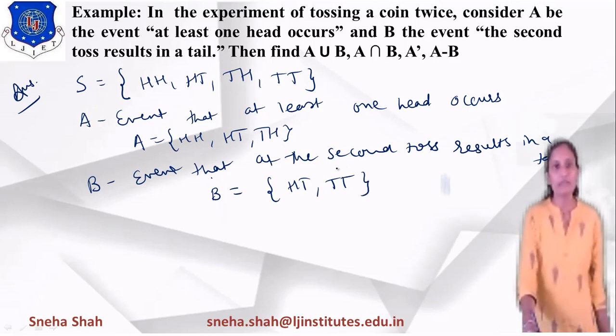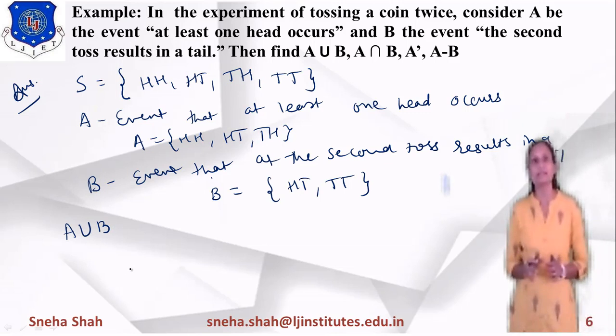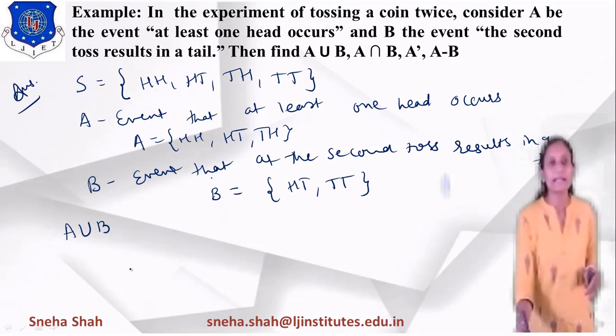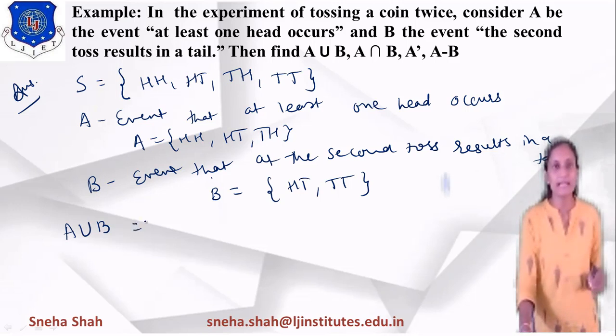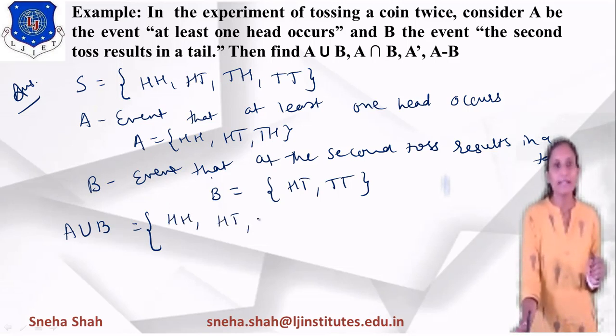Now from this, first of all you have to find out A union B. Now what is the meaning of A union B? It means all the parts which occur in event A as well as in event B. So if we write each and every term of events A and B, first I will write all the terms of event A, like this: HH, HT and TH.